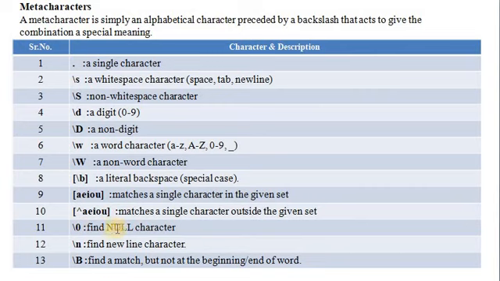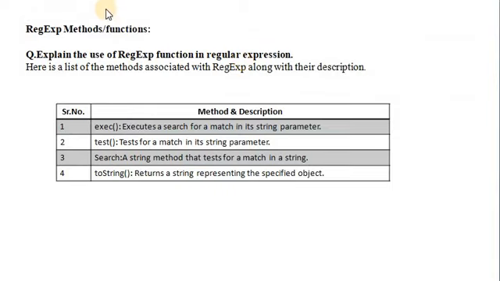\0 finds a null character. \n finds a new line character. \B, uppercase B, finds a match but not at the beginning or end of a word. These are metacharacters. A metacharacter is simply an alphabetical character preceded by a backslash that acts to give a combination of special meaning.